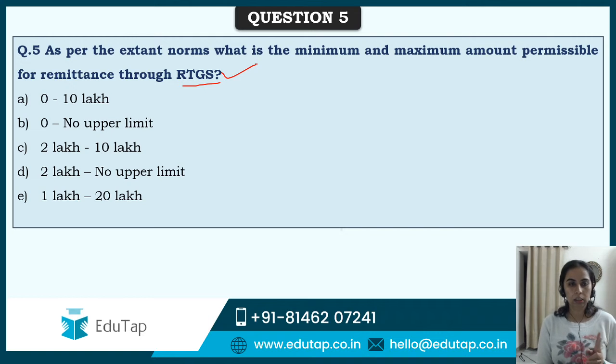0 to 10 lakh, 0 to no upper limit, 2 lakh to 10 lakh, 2 lakh to no upper limit, or 1 lakh to 20 lakh. So if you've been using it, then it's very easy for you to answer. Practical iska jo use hai wo rahega. If not, then also RTGS is important. C, E, D. Acha. Mix of answers I can see. C, D, again D, D, D. Okay.